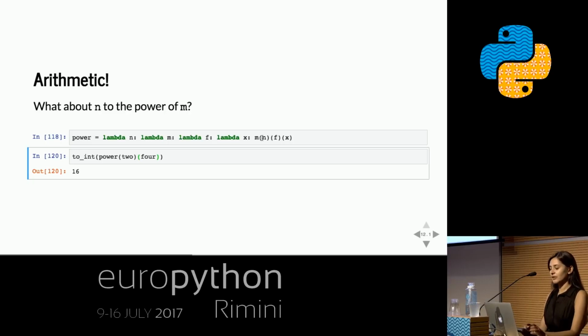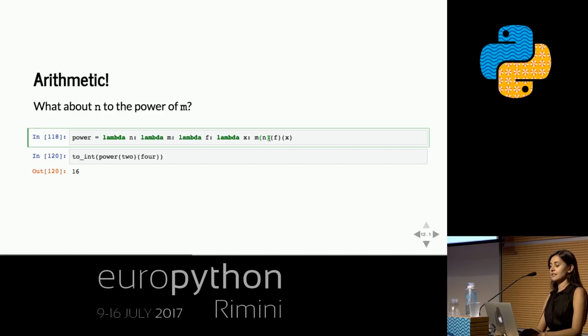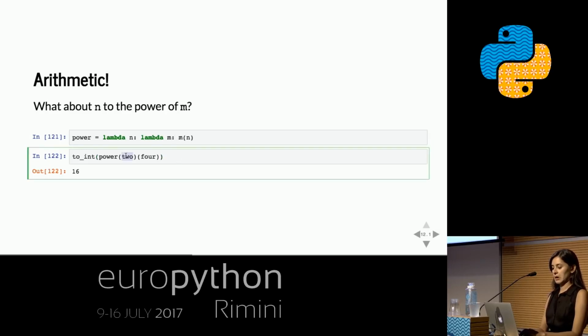Okay, but actually, we can even simplify this, because this is getting ugly. Now we've got 4 things in here. We said a number is just a thing that takes a function and takes an argument and applies to both of those. We can then just consider that if we clear all this out, since that's what a number does anyway, we should still have a valid definition of the power function. So let's see if that still works. Okay, so that's even more elegant than adding and multiplication. So this is some arithmetic. This is pretty fun.